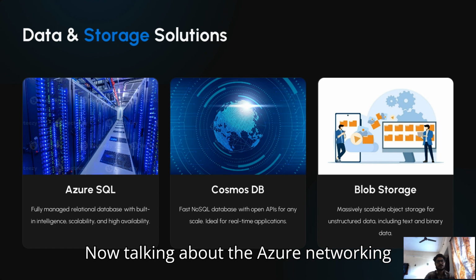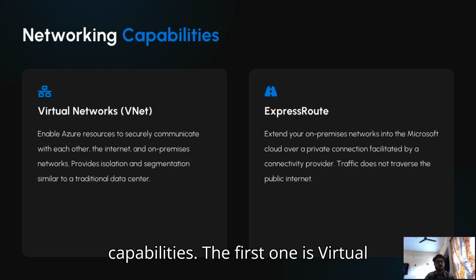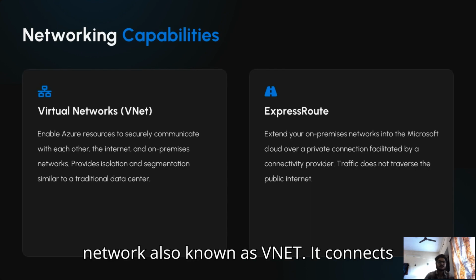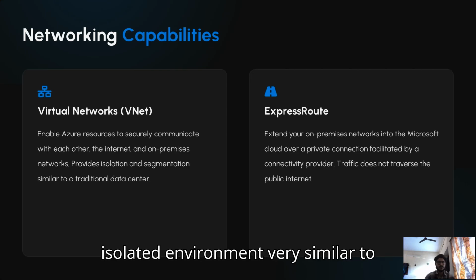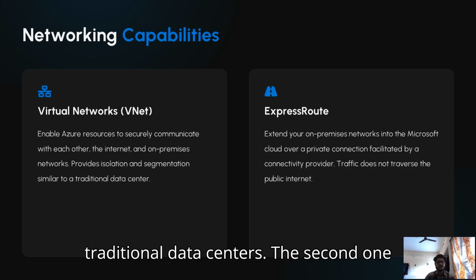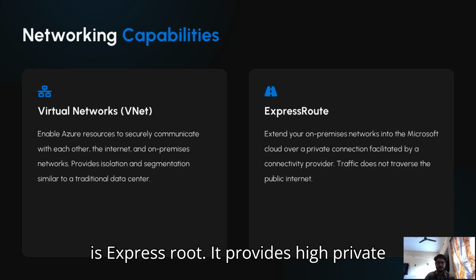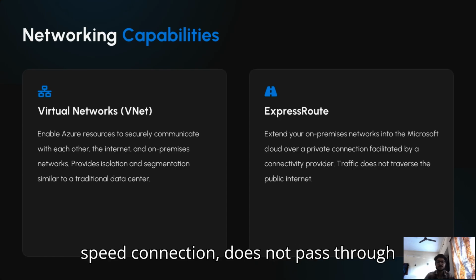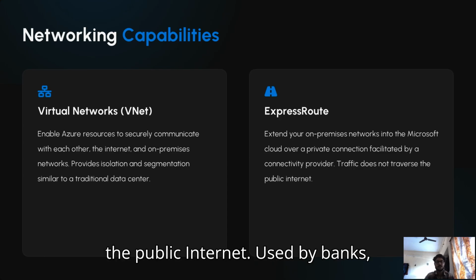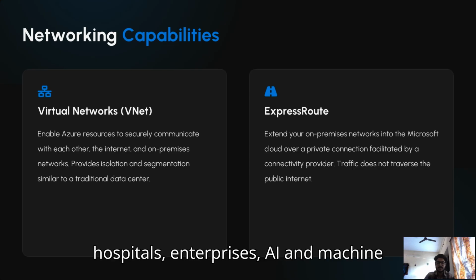Now, talking about Azure networking capabilities, the first one is Virtual Network, also known as VNet. It connects Azure resources securely and creates an isolated environment, very similar to traditional data centers. The second one is ExpressRoute. It provides a high speed private connection that does not pass through the public internet, used by banks, hospitals, and enterprises.